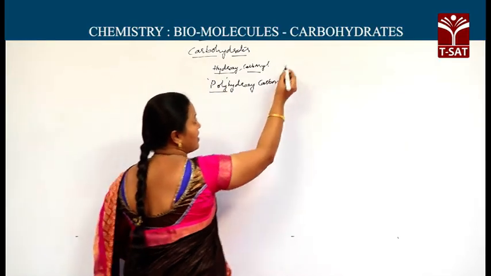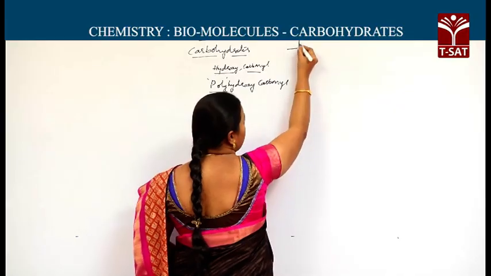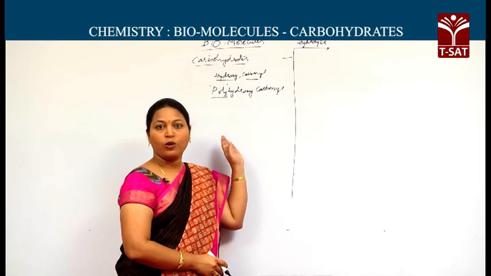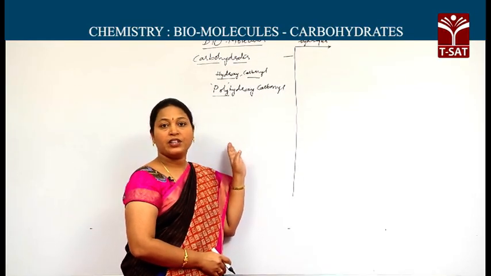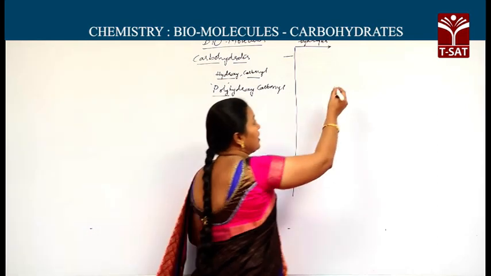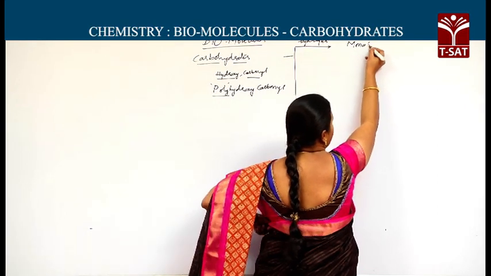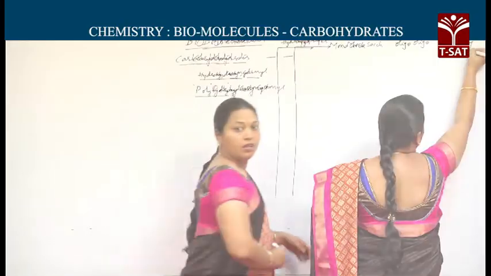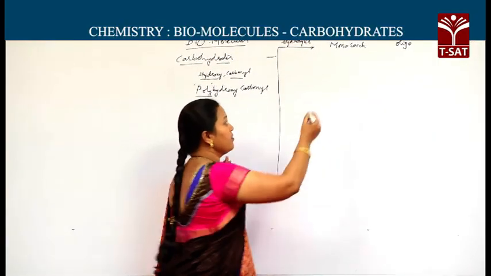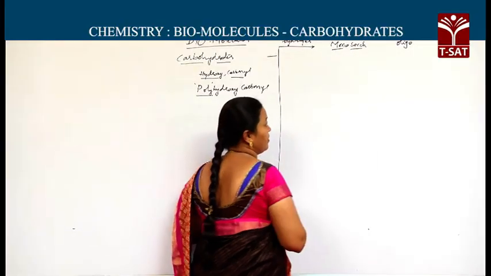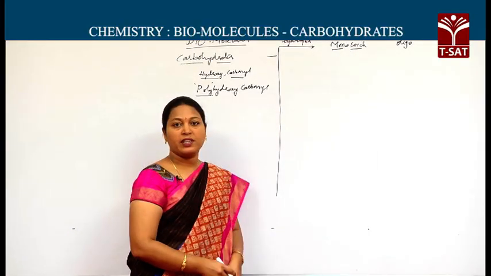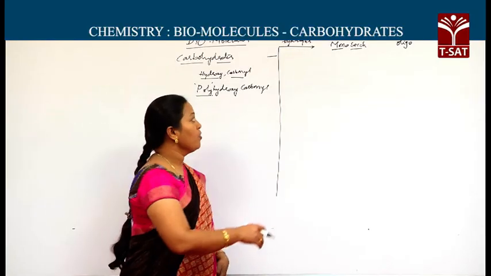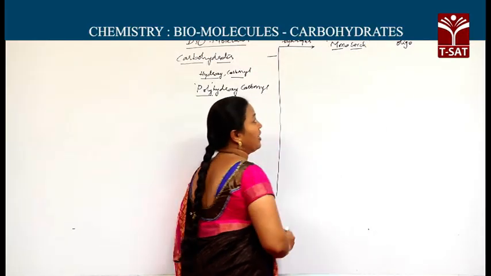These can be classified into various types based on hydrolysis. Based on hydrolysis means, if a carbohydrate is hydrolyzing, based on the units that are produced, these can be classified into monosaccharides, oligosaccharides and polysaccharides. Monosaccharide is the word which consists of mono and saccharide. In all these three, saccharide is the word that is present. In the Latin word, saccharum means sweet taste, nothing but sugar. Monosaccharides cannot be further hydrolyzed.